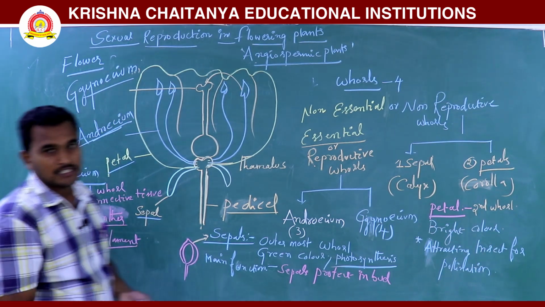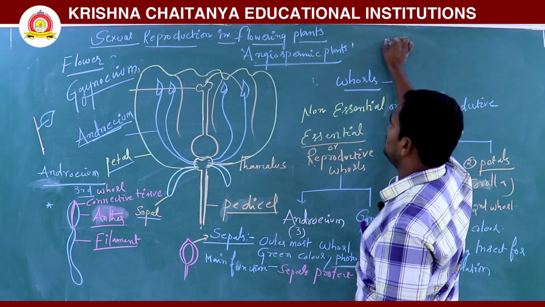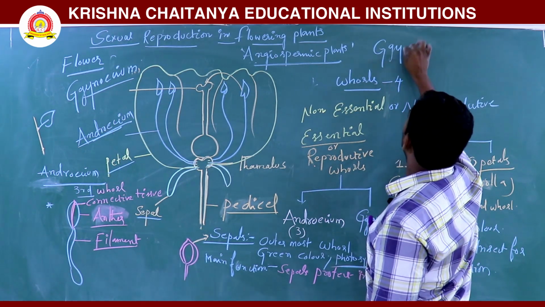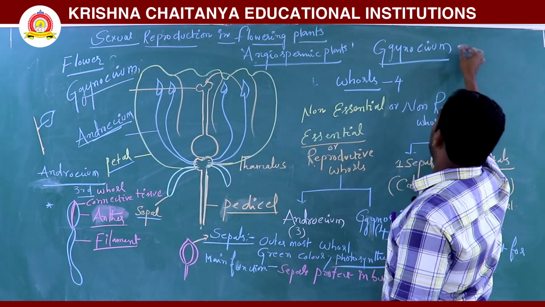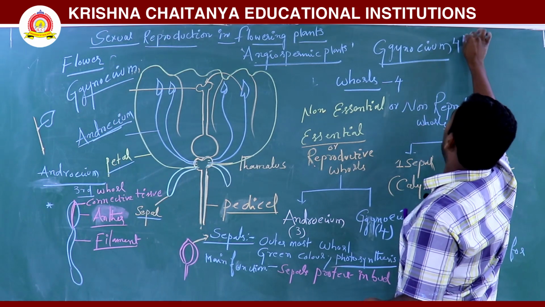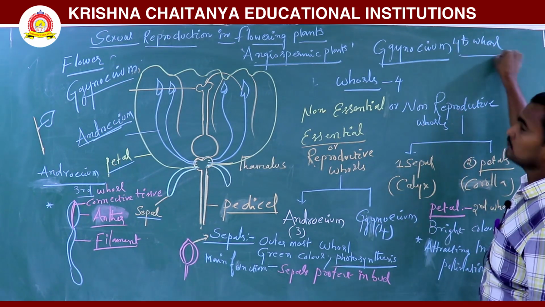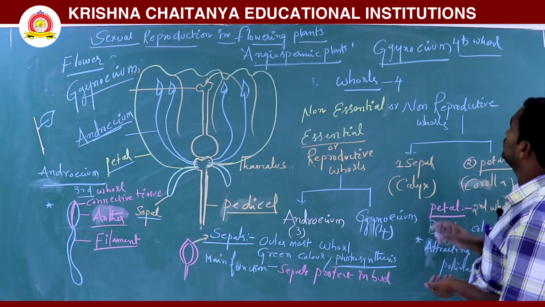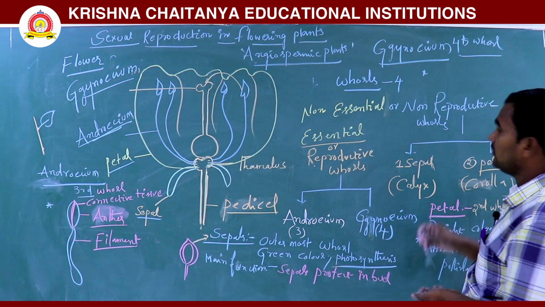So next one is gynoecium. It is the fourth whorl. Gynoecium, how many parts are there?